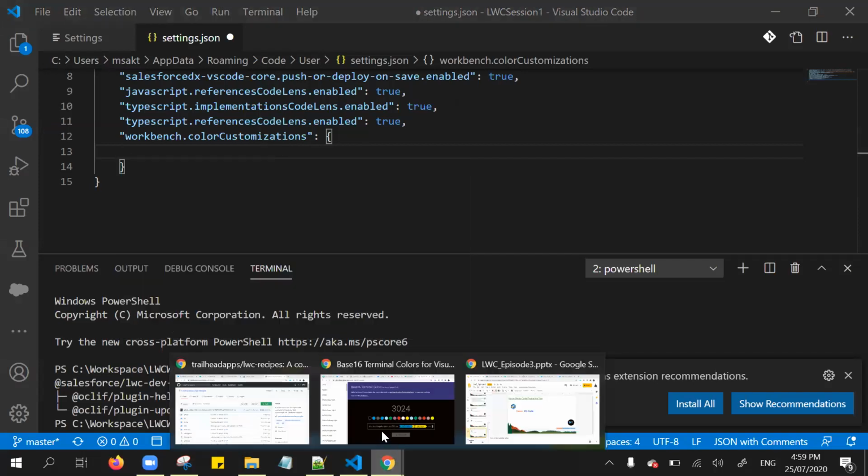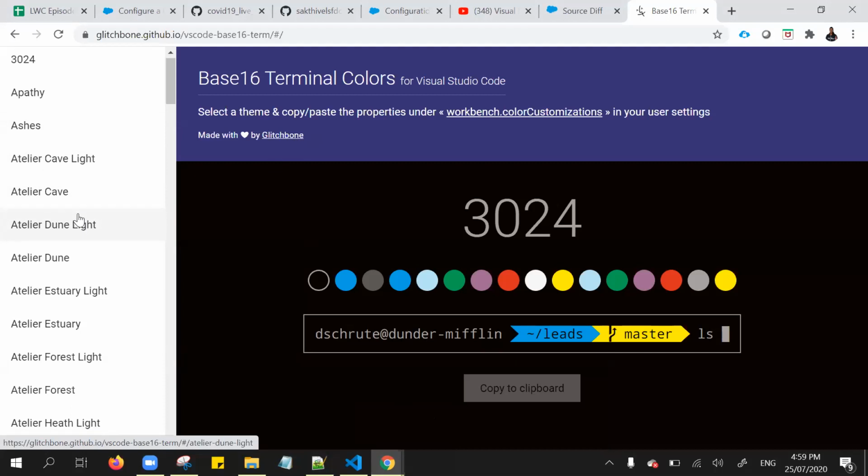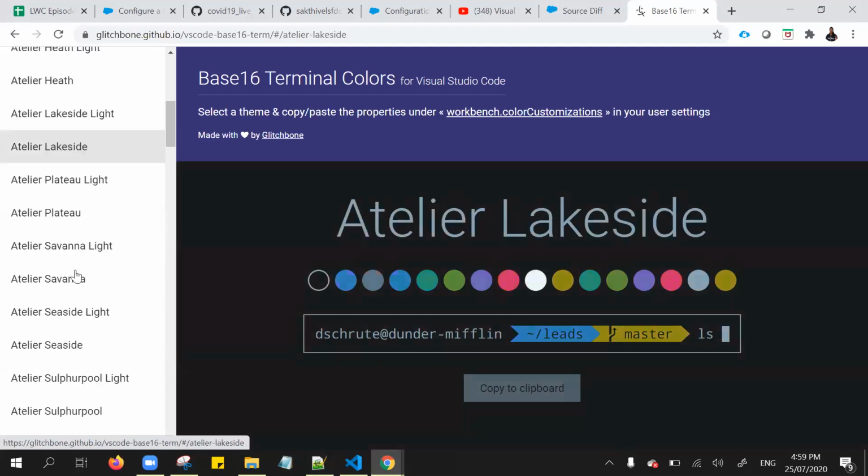And I found a useful GitHub repository which provides color themes, especially for the terminal colors. If you see here, it keeps on changing, right?